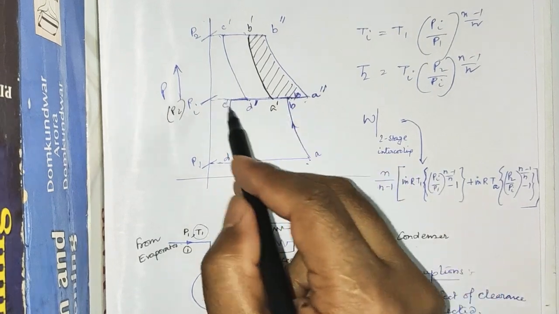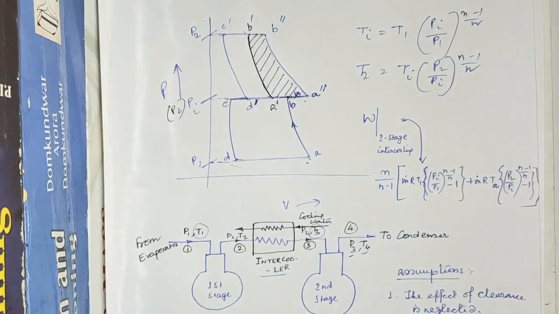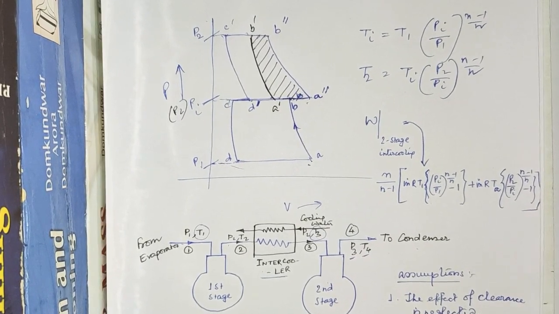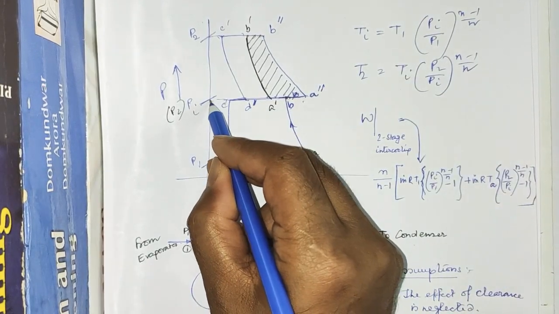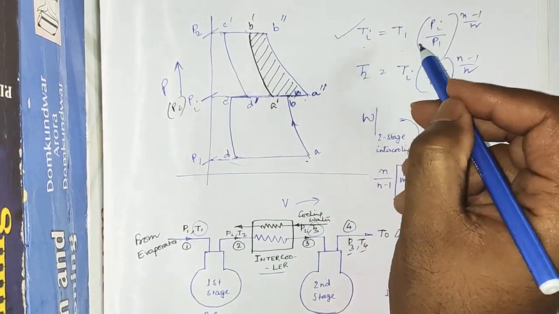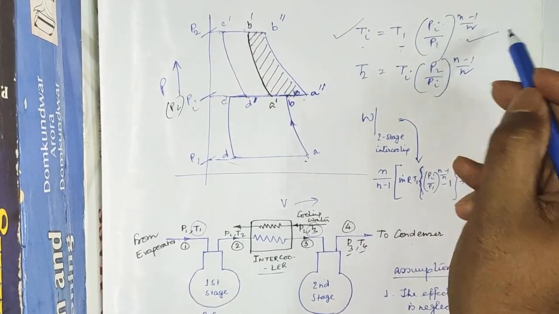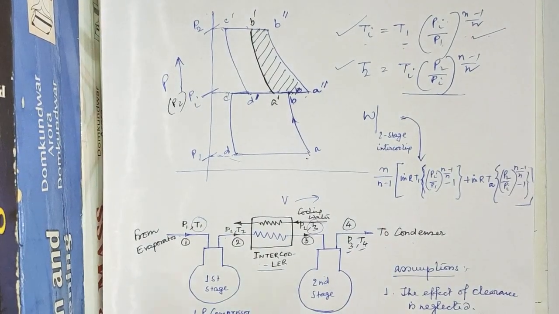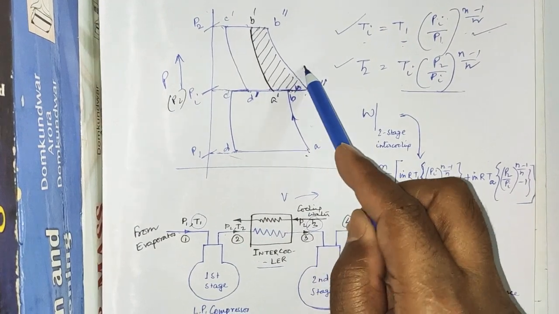But it does not occur in case of a real machine because there will be a small pressure drop between the two cylinders due to friction and other processes. So if at intermediate pressure Pi the temperature is Ti, then Ti can be denoted as T1 into pressure ratio to the power n minus 1 by n because the process is polytropic. Similarly T2, the final temperature, is also denoted in this way. And in both cases we get two work done terms.